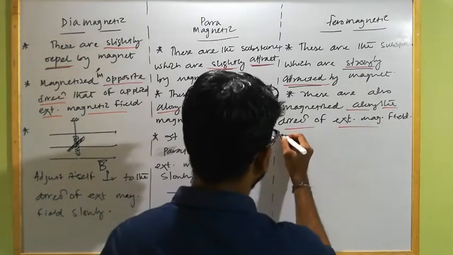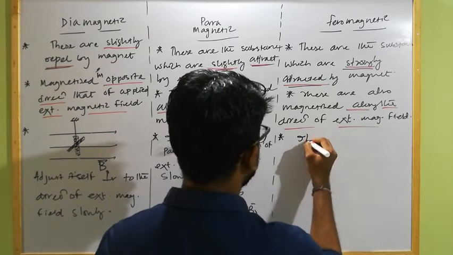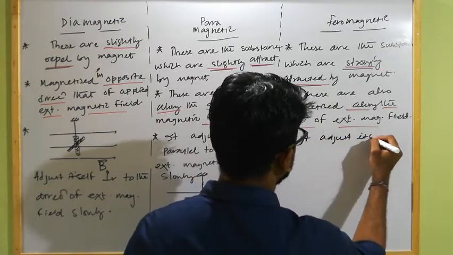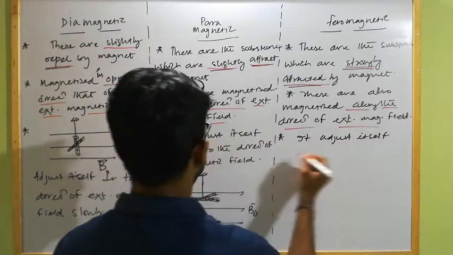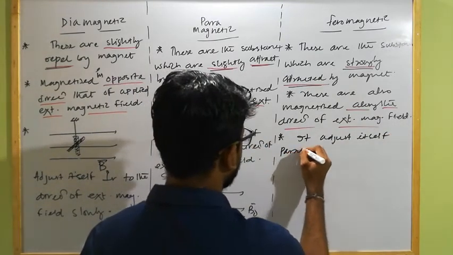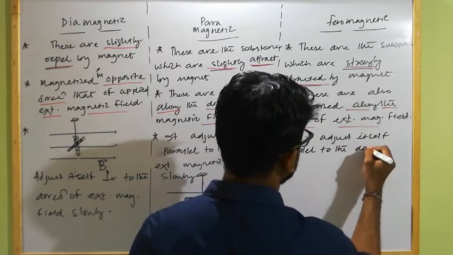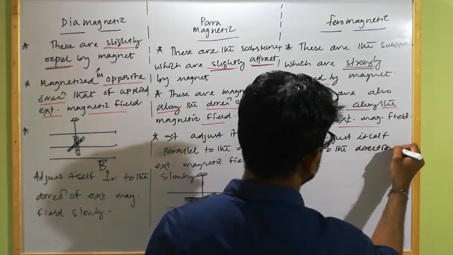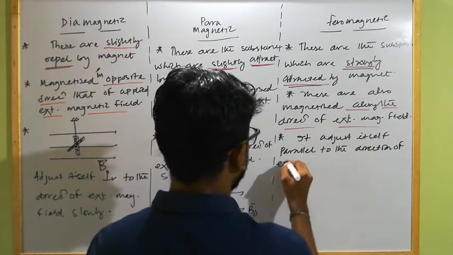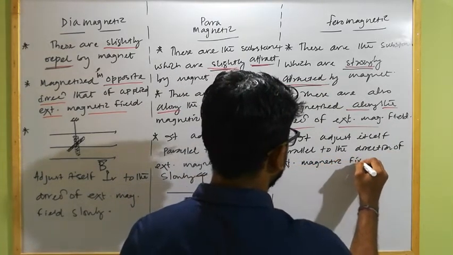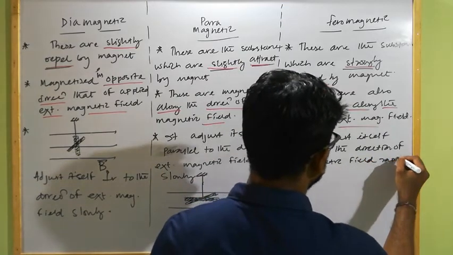But in case of ferromagnetic substance, it adjusts itself parallel to the direction of external magnetic field rapidly.